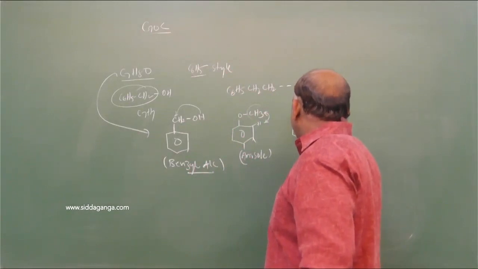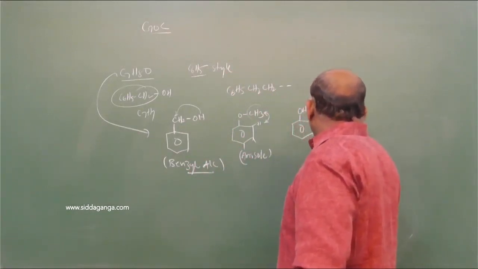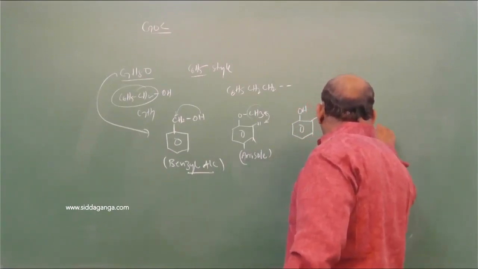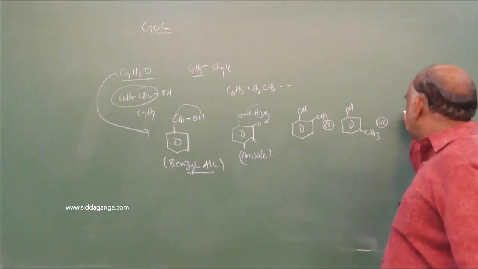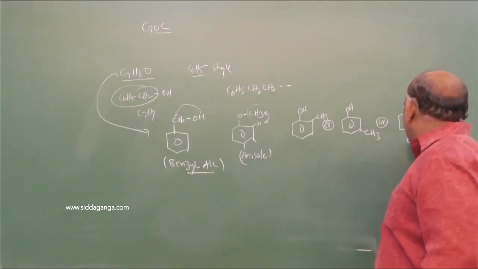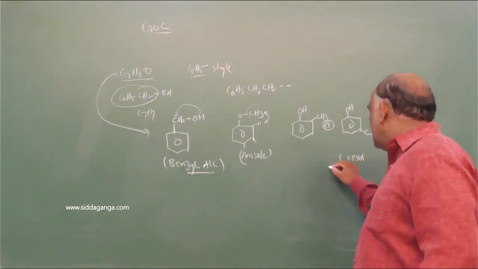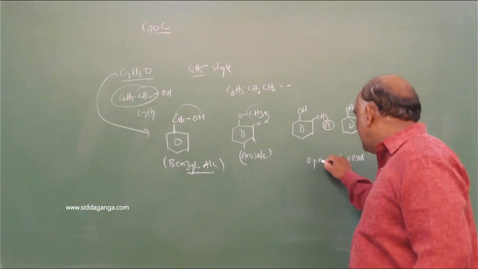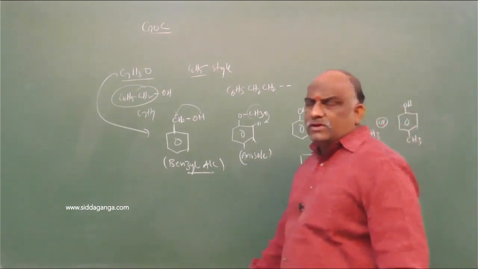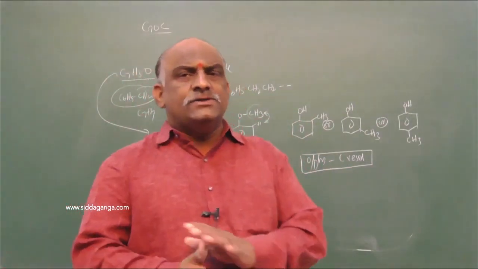So it is OH, CH3 at any one of the positions. These are said to be cresols: orthocresol, metacresol, paracresol.